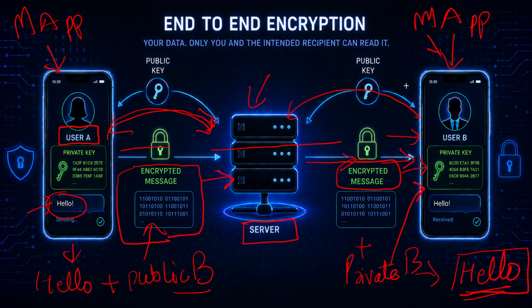The meaning of end-to-end encryption is that your message, while traveling in the network, while residing on the server, and while again traveling in the network, will be encrypted. It will be decrypted only at the destination, only on the device of user B, not in the middle of the path of the message travel.